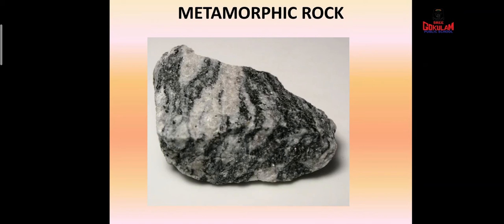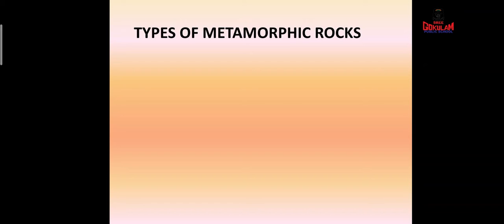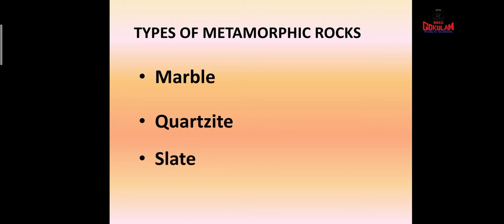And now we can study which are the different types of metamorphic rocks. Have you heard about marble? Yes, marble is a type of metamorphic rock. And the other one is quartzite. And the third one is slate. And the fourth one is gneiss. Now we can see how these types of rocks were formed and what are their uses.